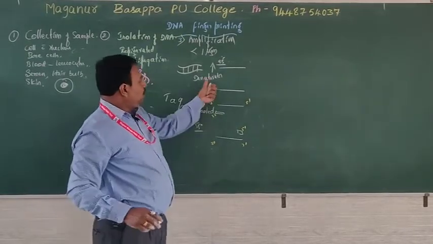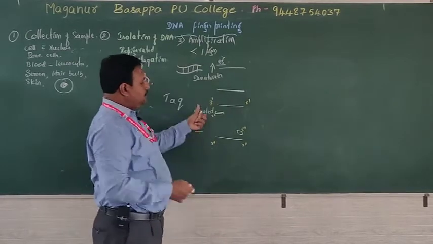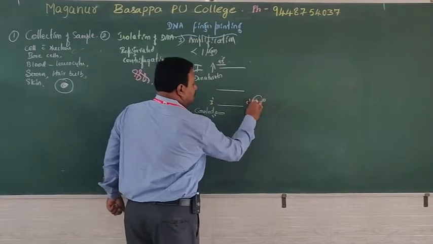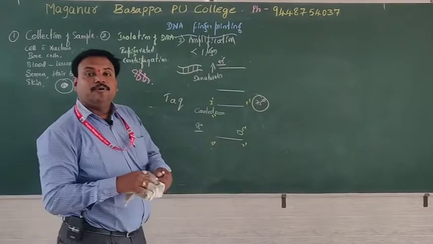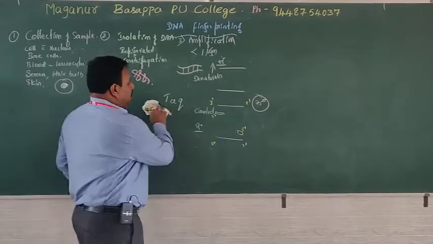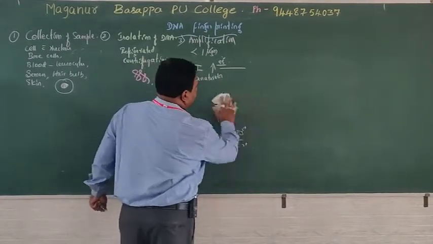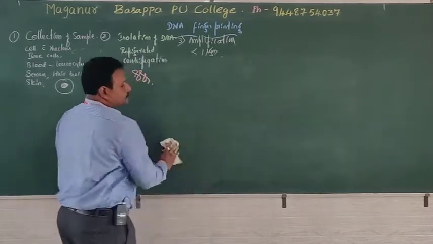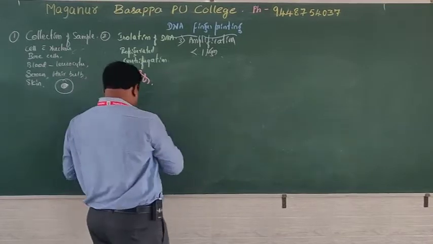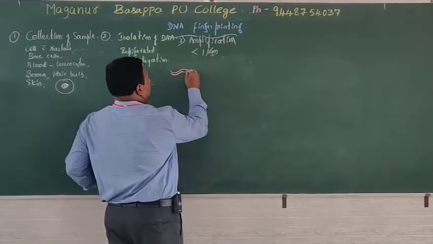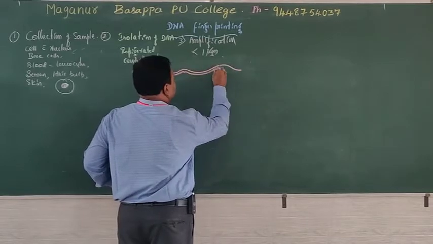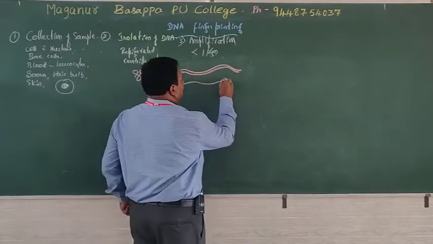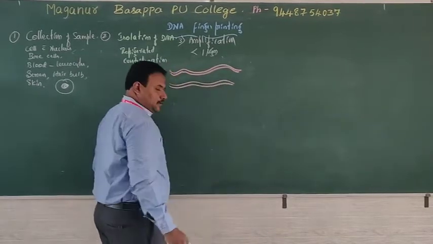Then a moderate temperature is maintained, with a difference of about 40 degrees, minimum 20. That means 95 minus 20, the optimum 75 degrees is maintained to obtain multiple copies of DNA. Remember, if the collected DNA is less in quantity, it will be increased by means of amplification. The length of the DNA is increased, and then many copies of the DNA can be obtained.